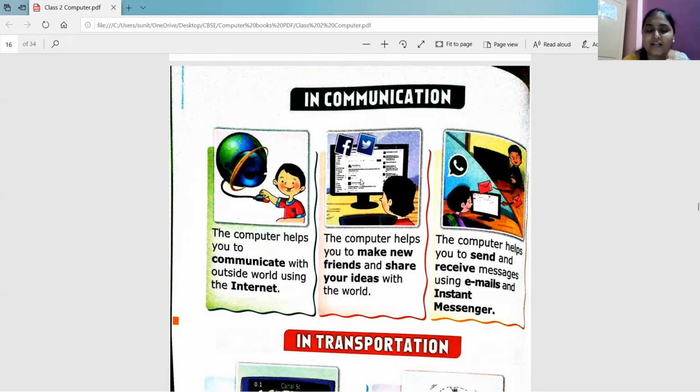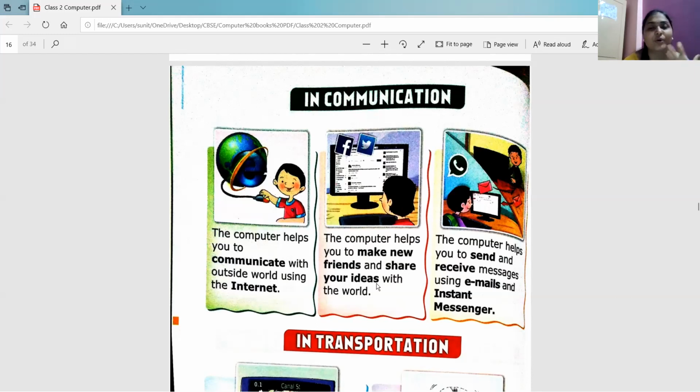right? Now look at this second picture, right? You must be familiar with this icon. It's nothing but Facebook, right? So the computer helps you to make new friends, right? Now you must know your parents have Facebook accounts, they have lots of friends over there, right? They are sharing pictures, they are sharing ideas, mama must be sharing recipes, right? Yes, you can make new friends, you can share your ideas with the world, right?